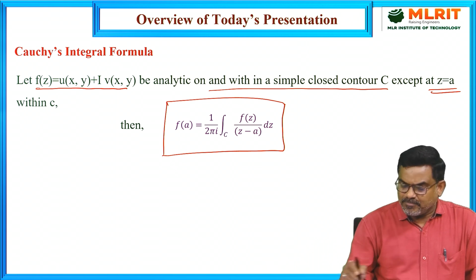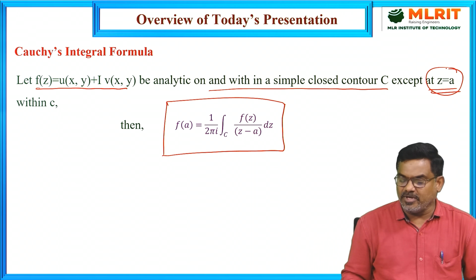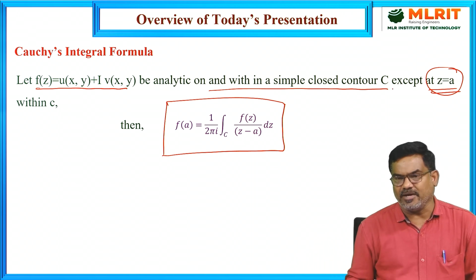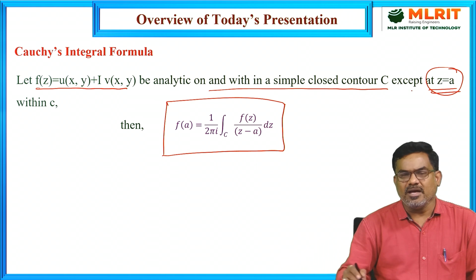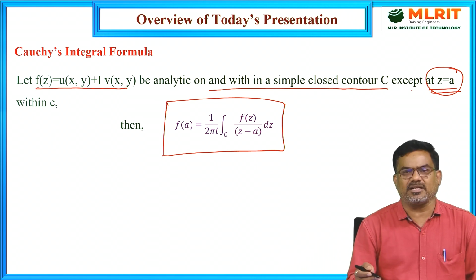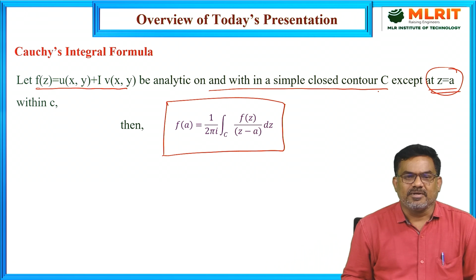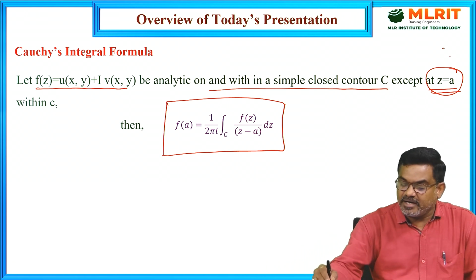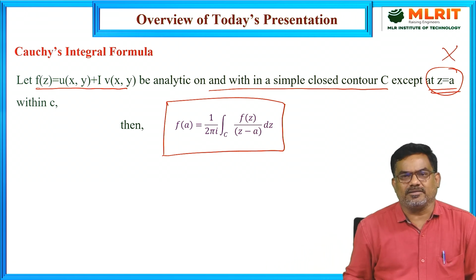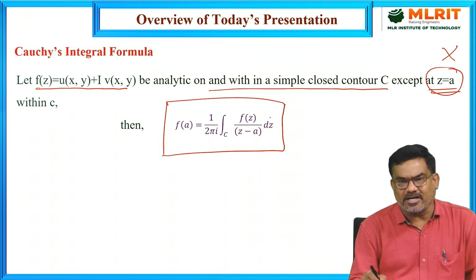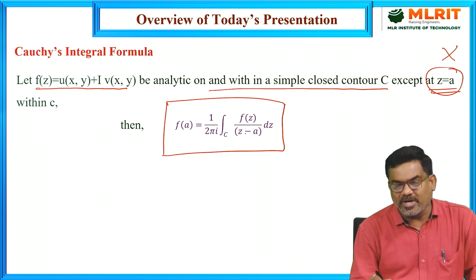And here the main point is the point z equal to A is a singular point. The function is not analytic at z equal to A. Except at z equal to A, at each and every point inside the circle or inside the curve, the function is analytic. But at z equal to A, it fails to be analytic. That means the derivative doesn't exist. So that's why in the integrand, the denominator we have z minus A.